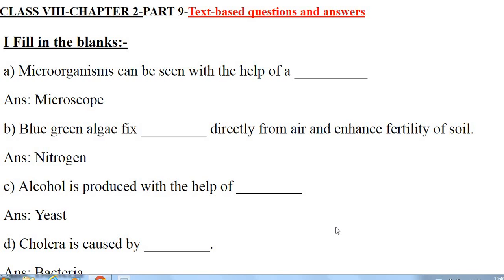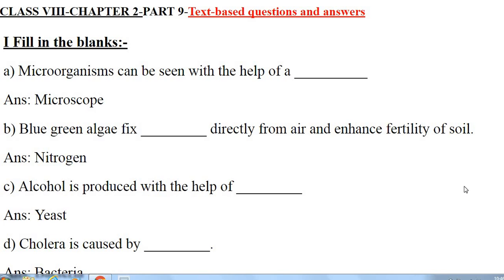First main, fill in the blanks. A. Microorganisms can be seen with the help of a dash. Answer, microscope. B. Blue-green algae fix dash directly from air and enhance fertility of soil. Answer, nitrogen. C. Alcohol is produced with the help of dash. Answer, yeast. D. Cholera is caused by dash.